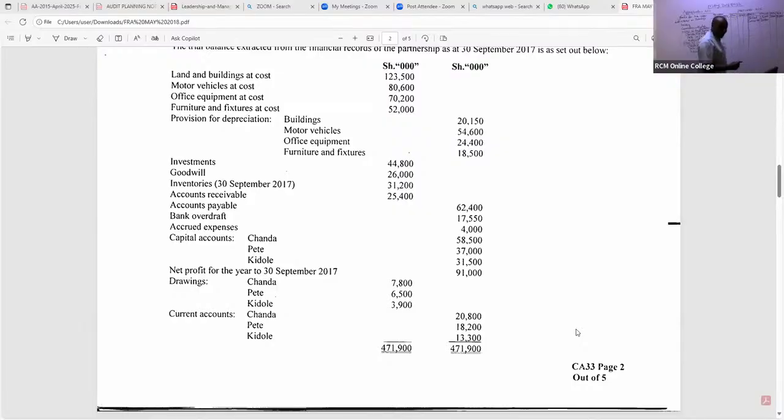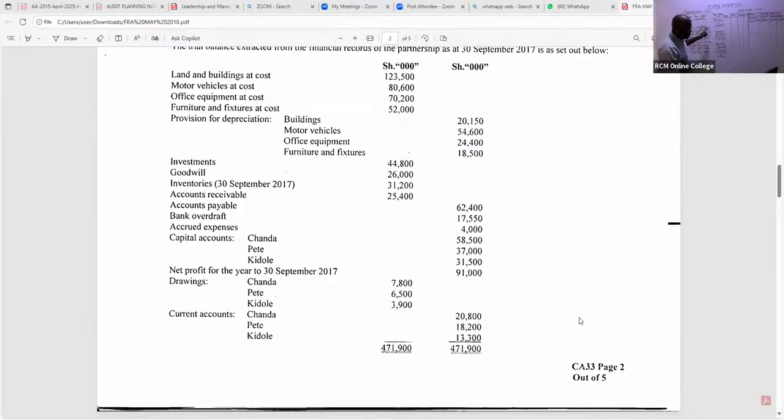2,800. We have in this case here 18,200. So we have 18,200. We have in this case, ladies and gentlemen, 13,300. Is there any other thing in this case here that we can post here quite fast? So remember, now we have our account here.